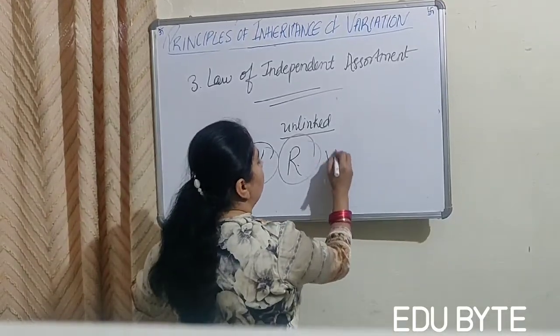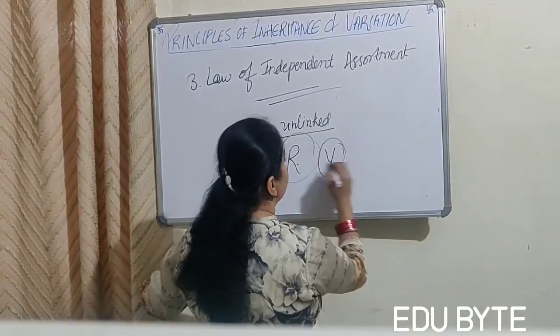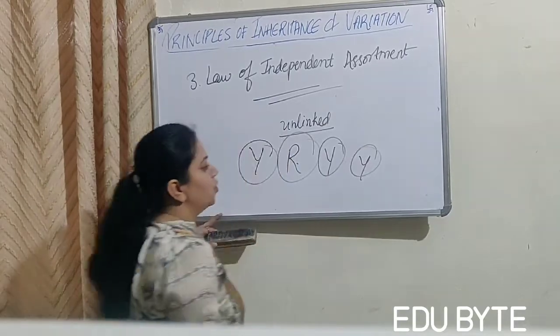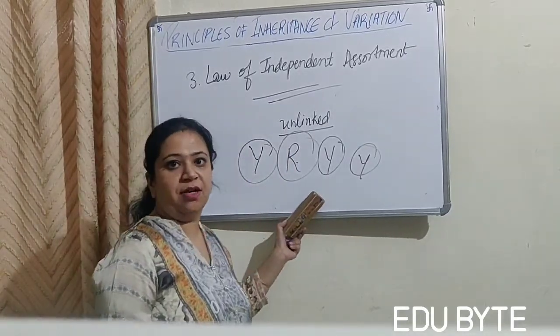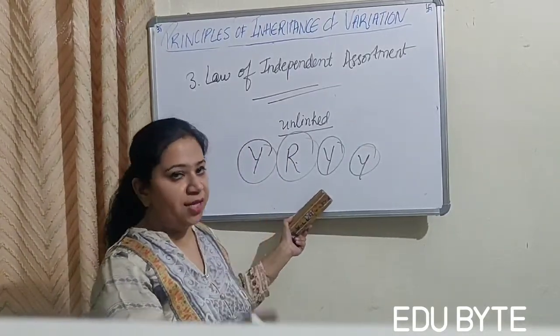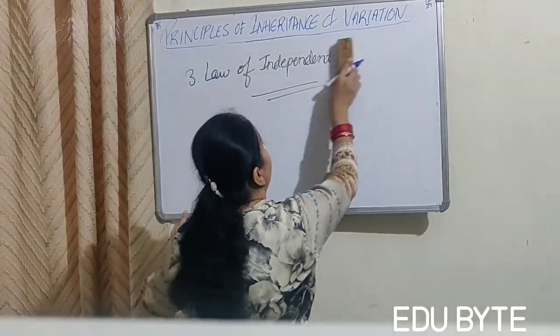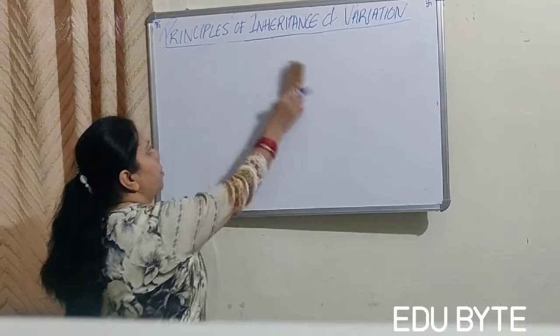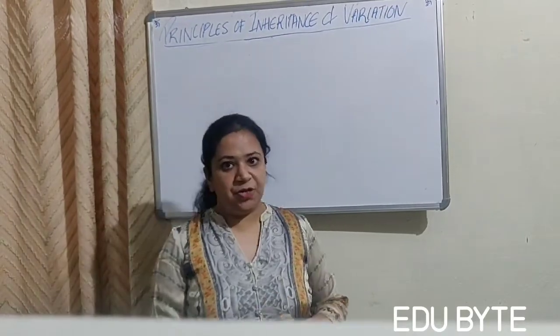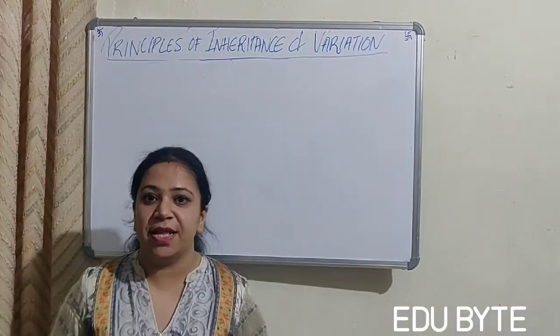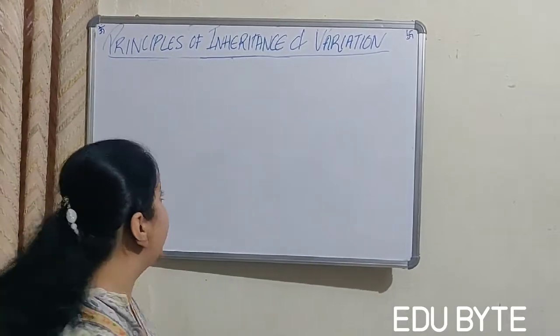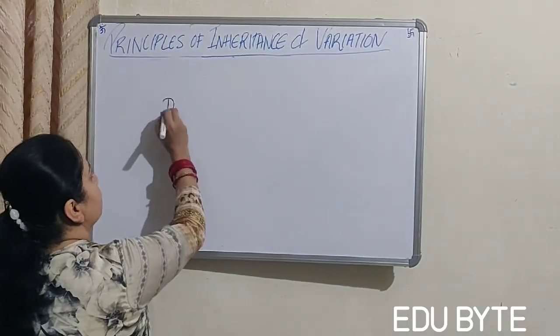So this is what the law of independent assortment says, that this and this are independent of each other. This can go with this and this can also go with this. They are not dependent on each other, they are actually independent of each other. So this was the law of independent assortment. Is it clear to you all? Ratios in the F2 generation in a dihybrid cross.